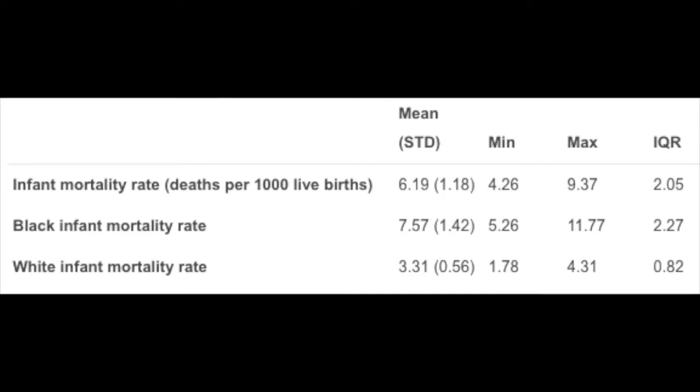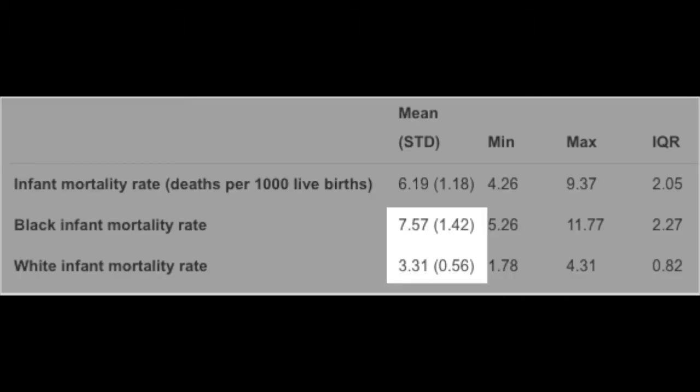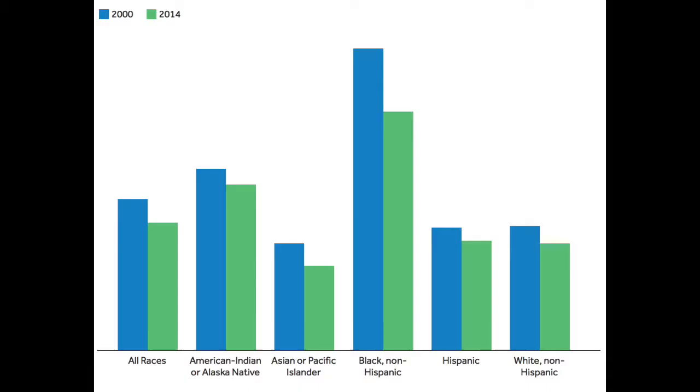The average infant mortality rate of black children under the age of 1 was 7.57 per 1,000, according to a 2015 Health in Place study. The mean of 7.57 for black children under the age of 1 exceeds the mean for white children under the age of 1, which is 3.31 per 1,000.